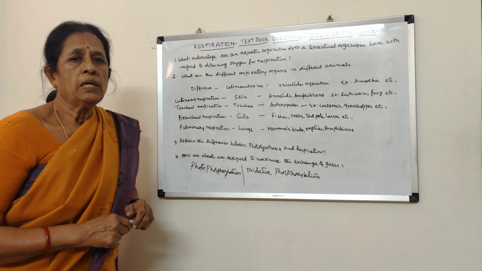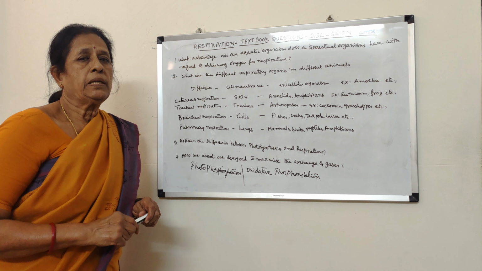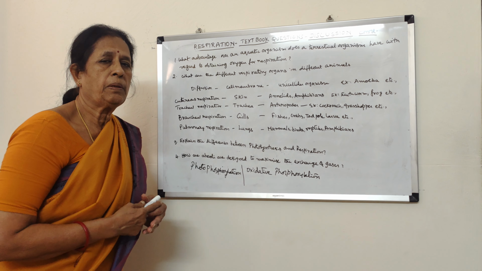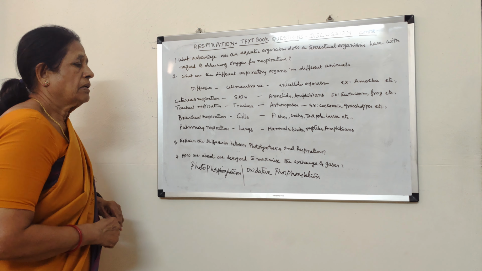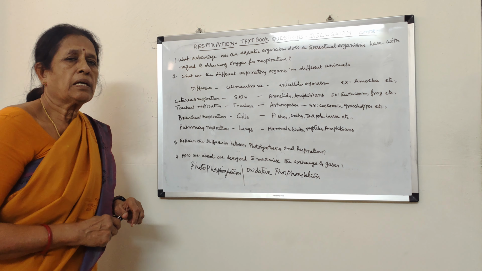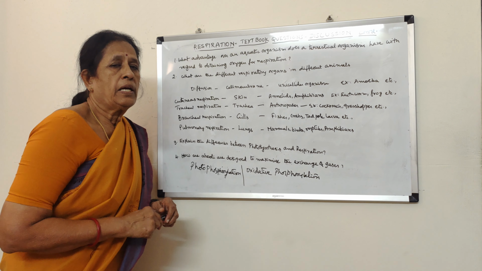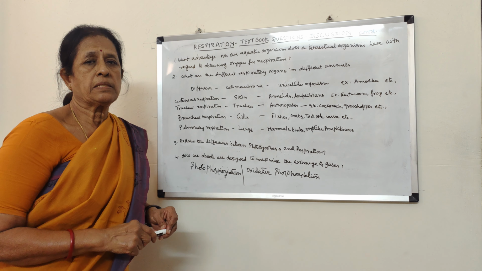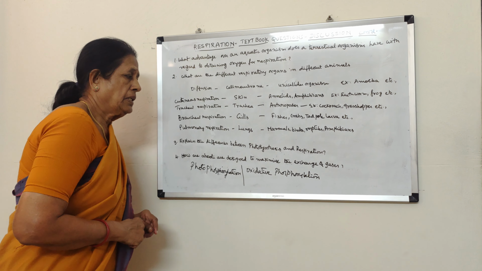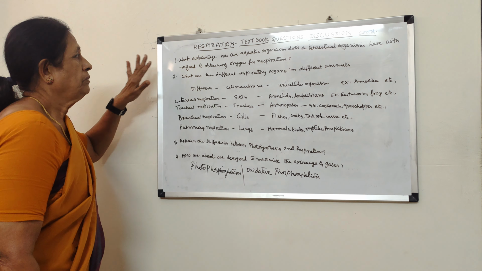That means giving out carbon dioxide and taking in oxygen, and that is how the blood gets oxygenated. And again, for the transport system, the blood is collected by the pulmonary vein, which we will discuss in the next class. So alveoli are designed with a maximum number of tiny sac-like structures. They are the units of lungs, and they help in maximum exchange of gases, taking in oxygen and giving out carbon dioxide during respiration. So these are all the important questions which we are discussing.